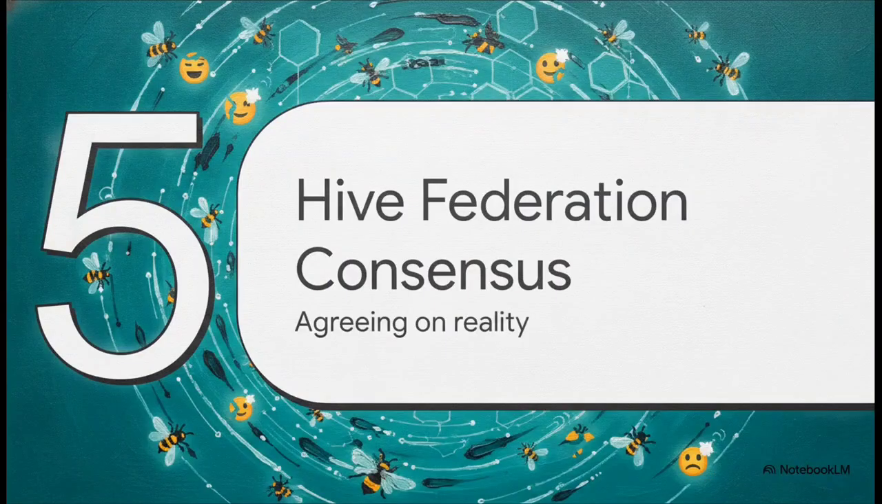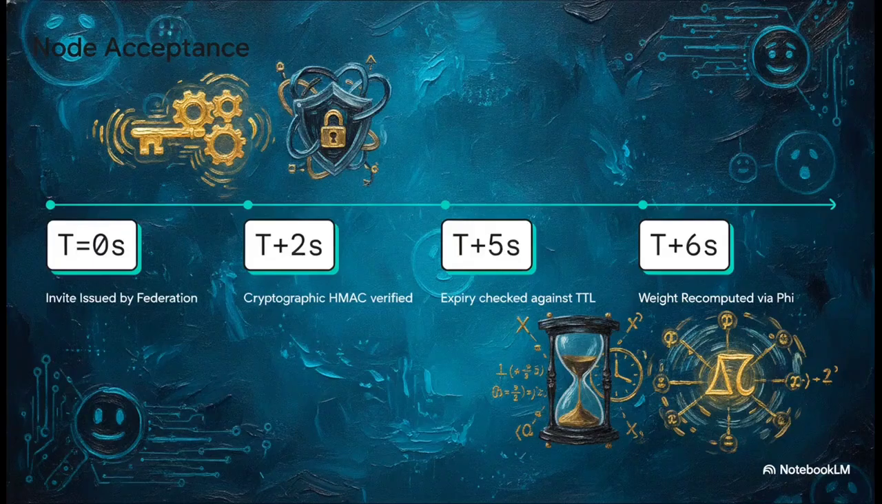And that brings us to our fifth and final and probably most complex architectural layer, the High Federation consensus. How do all these scanned and participating nodes actually agree on a shared reality? Well, joining this network is definitely not trivial. The process follows an incredibly strict life cycle for a public signed invite. At time 0, an invite is generated using a master Hive secret. Almost immediately, the network verifies the cryptographic HMAC signature.